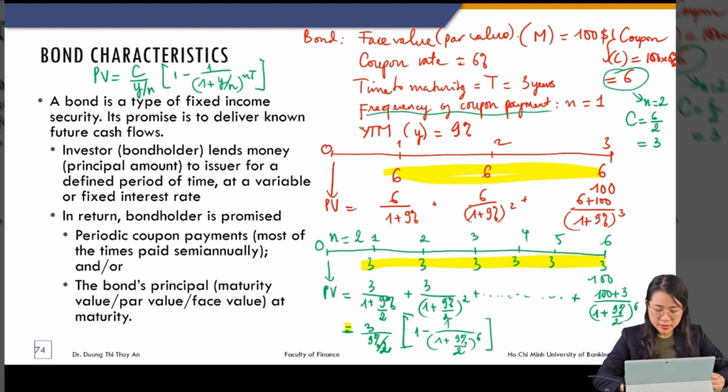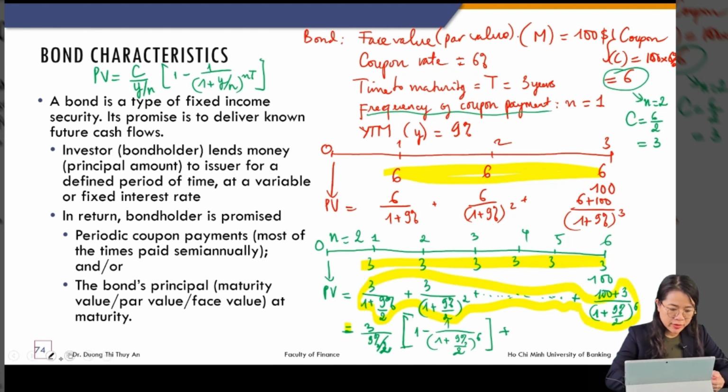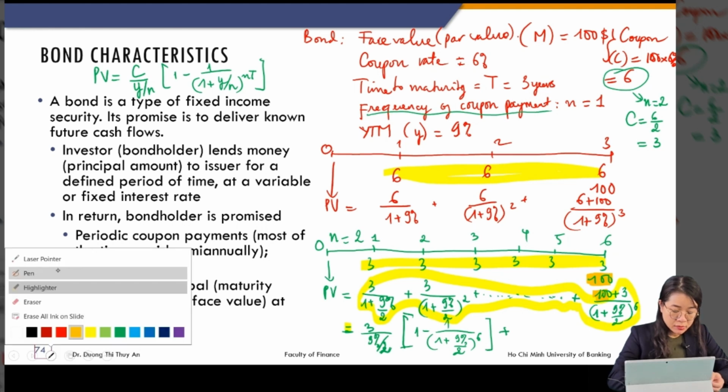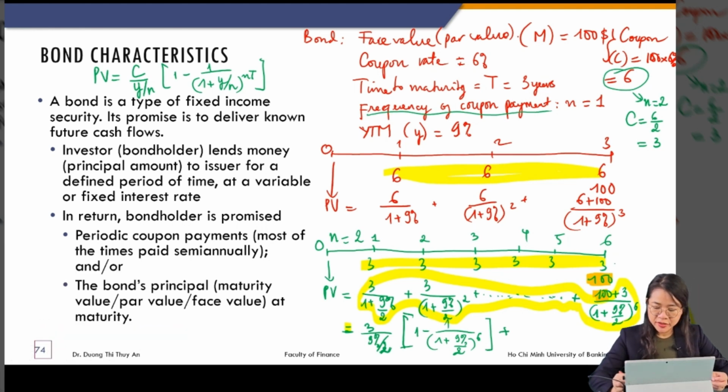And then we still have, but this is only the PV of the coupon payment. We still have the face value. So in other words, this is what I did: I write the short version of this cash flow. But we still have $100 here. Remember, the $100 face value doesn't belong to the annuity.